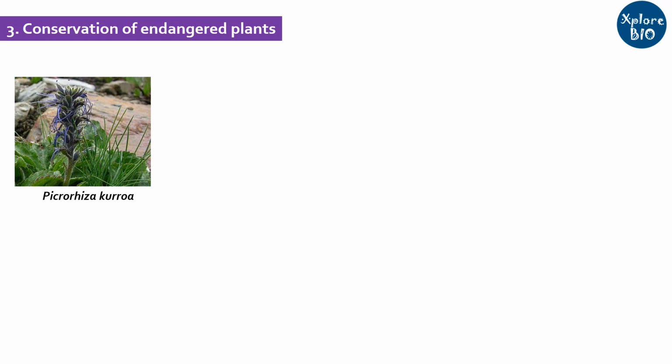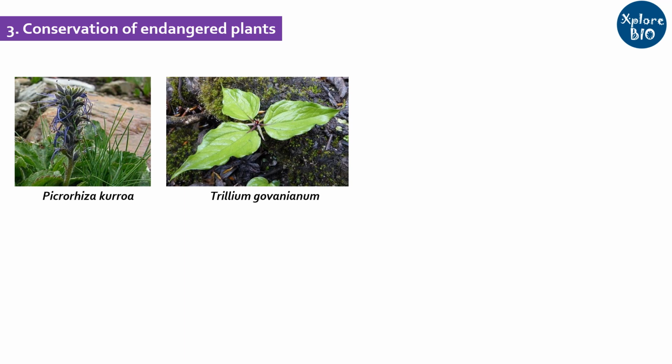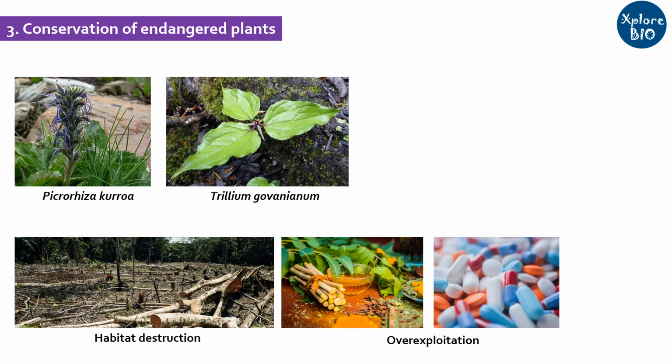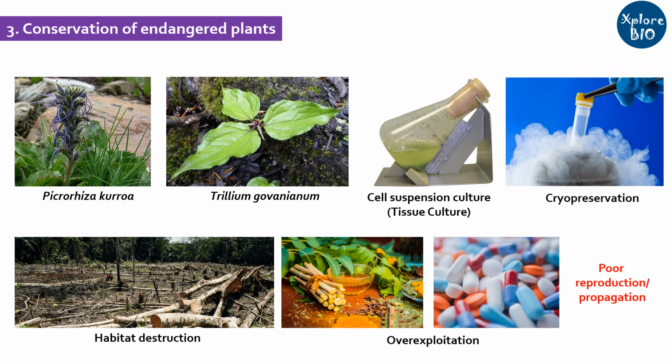Conservation of endangered plants. Picrorhiza and Trillium are some of the highly valued medicinal plants that are endangered, maybe due to habitat destruction, overexploitation, or due to their low reproduction rate. Endangered or threatened species that are in danger of extinction can be maintained, mass propagated, and even preserved for several years with tissue culture and cryopreservation techniques.